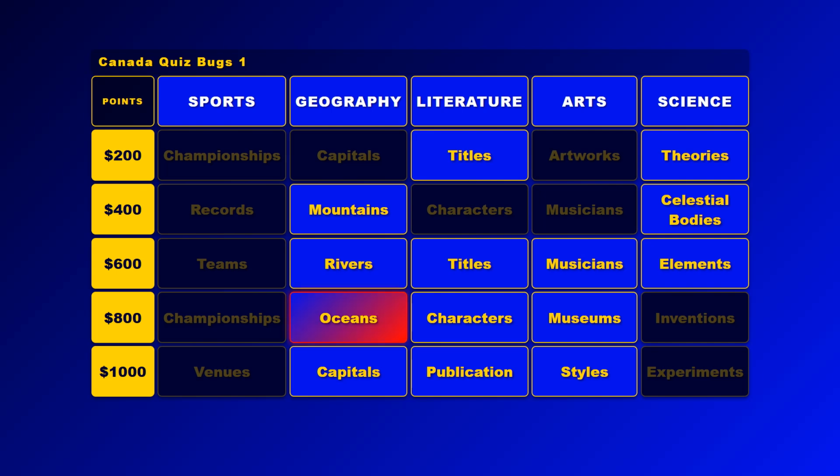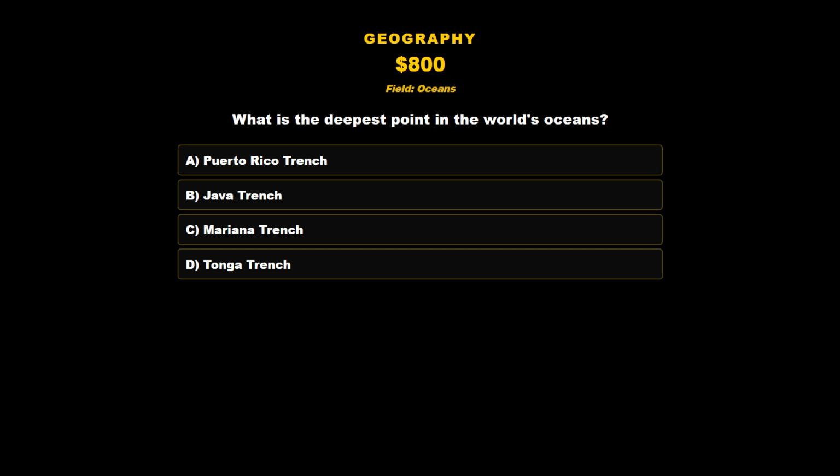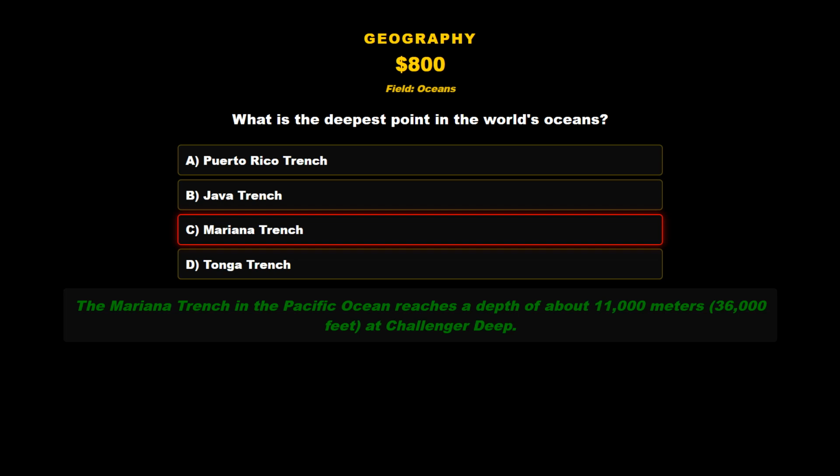Geography, oceans, for 800 points. What is the deepest point in the world's oceans? A. Puerto Rico Trench. B. Java Trench. C. Mariana Trench. D. Tonga Trench. The answer is C. Mariana Trench. The Mariana Trench in the Pacific Ocean reaches a depth of about 11,000 meters, 36,000 feet, at Challenger Deep.